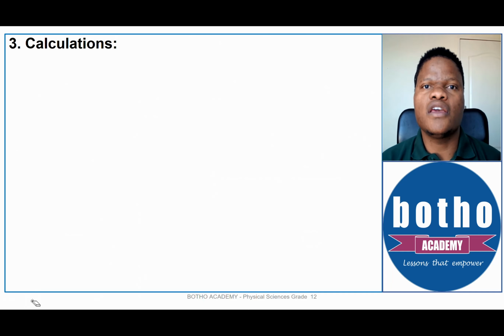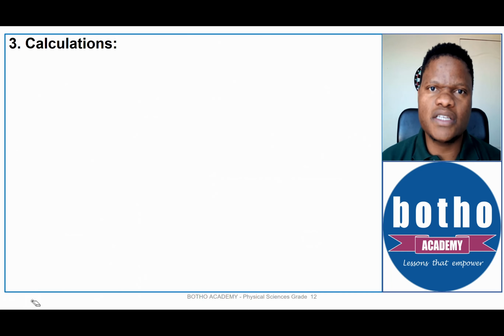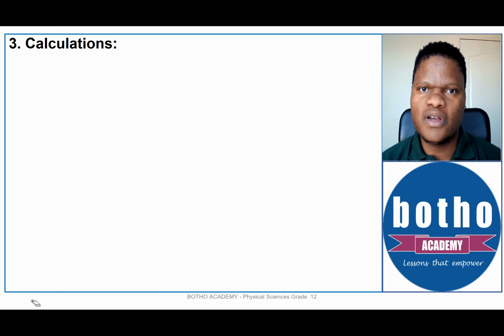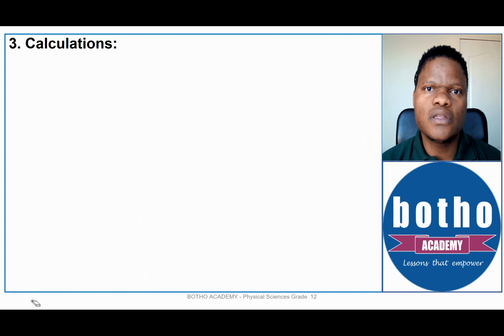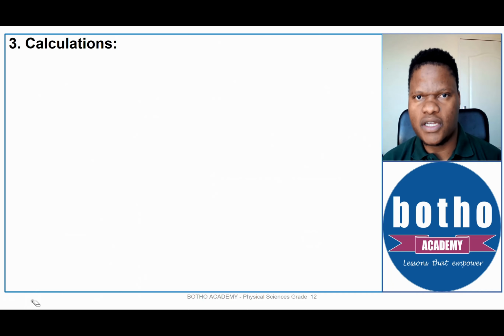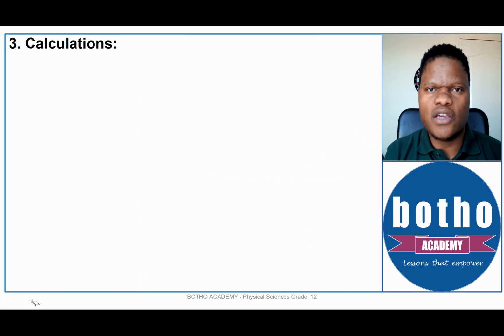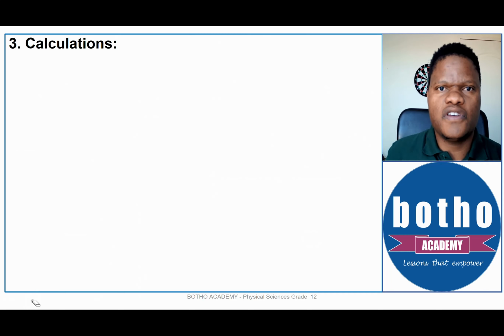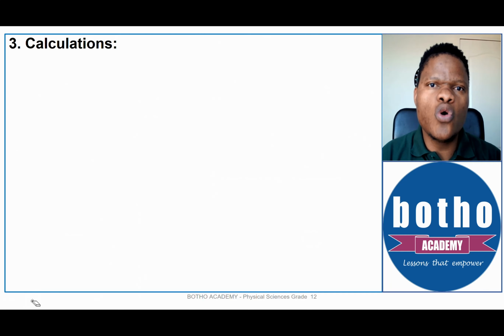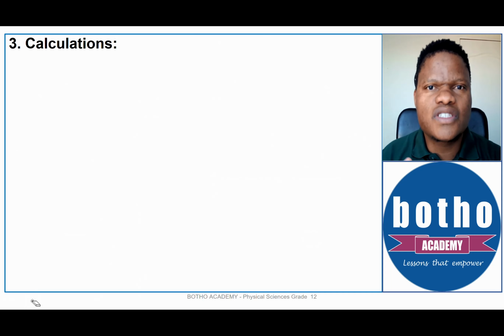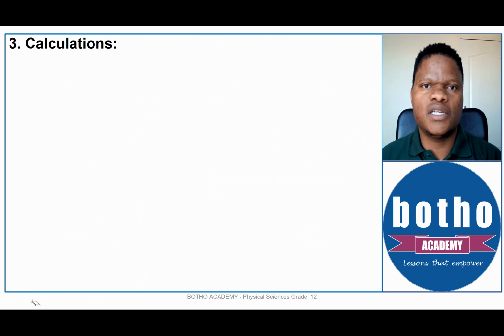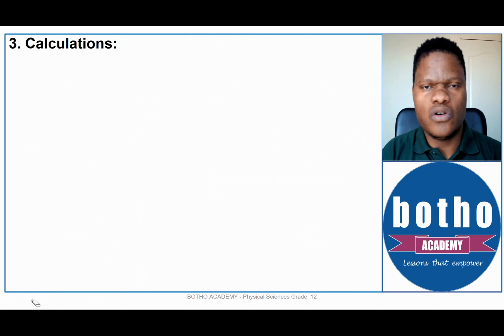If you get the definition correct for 2 marks and you get a free body diagram of, let's say, 5 marks, then you have 7 marks before you do any calculations. So you need to take care of the simpler questions first. These are the questions that we call the low hanging fruits. So when you are going to harvest, you start with the low hanging fruits before you attempt the ones that are far from you or the difficult ones.